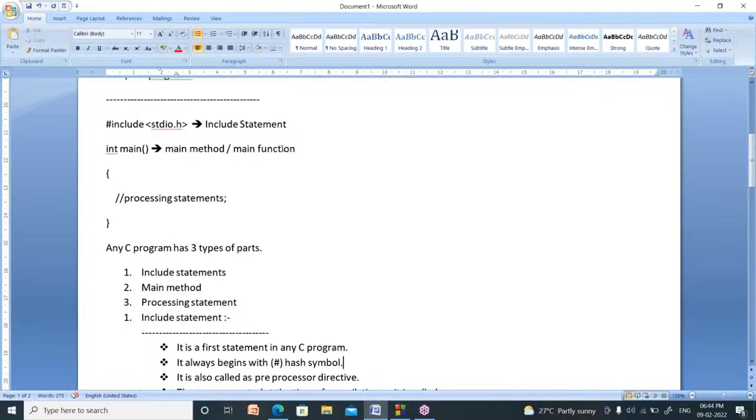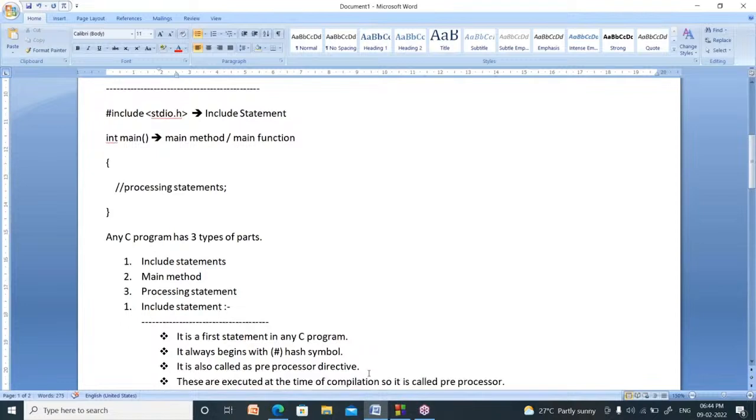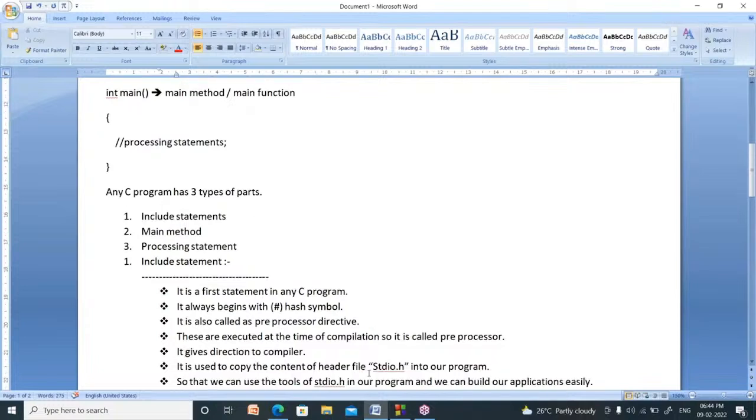Hash include stdio.h. It is called an include statement. Int main. It is called a main method. In between the curly brackets, you have to write processing statements. In any C program, you may see 3 types of statements: include statements, main method, processing statements.